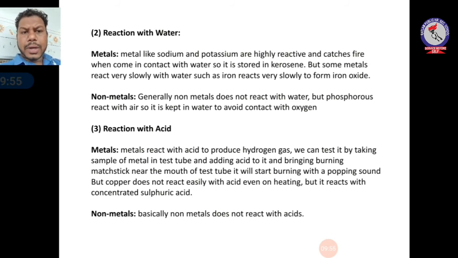But copper does not react with acid. Copper is also a metal, but it does not react with acid even on heating, but it reacts with concentrated sulfuric acid. Talking about non-metals, basically non-metals do not react with acid.